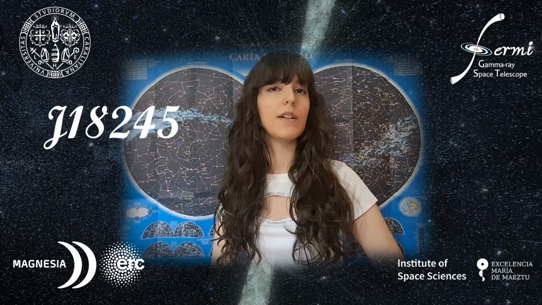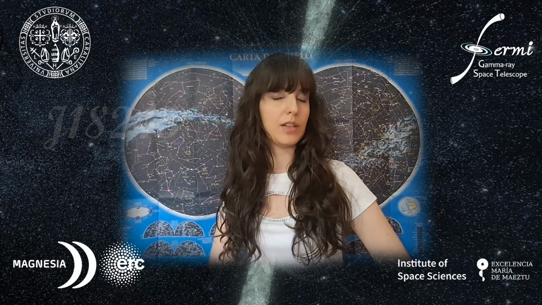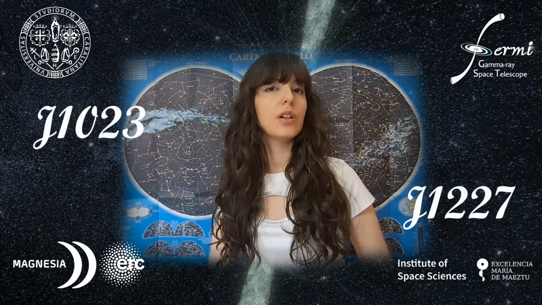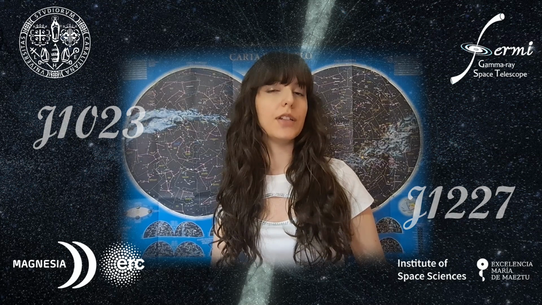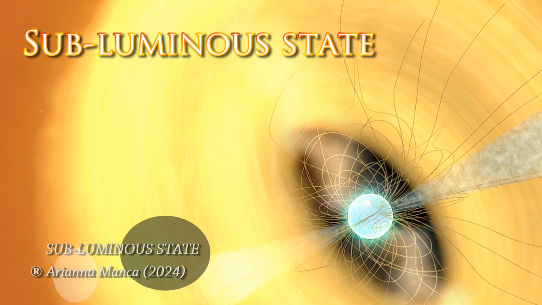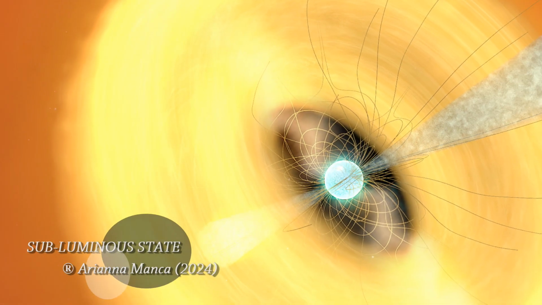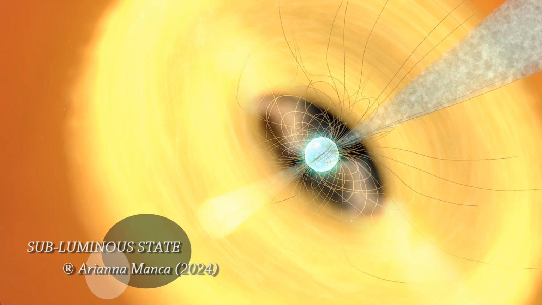Currently, there are only 3 confirmed transitional pulsars, of which only one was observed in both rotation and accretion-powered state. The remaining 2 showed a third X-ray active state, called subluminous state, due to its characteristic faint luminosity. In the subluminous state, a disk is present in the system, but the pulsar is not accreting.